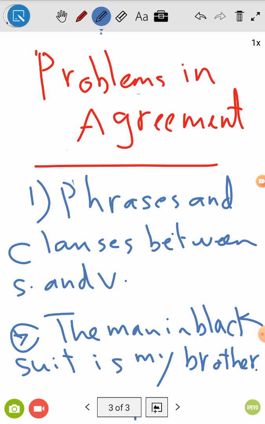Also, if I put a clause instead of the phrase here, if I say the man who plays football well is my brother. So who plays football well? Be careful. Plays is the verb of the pronoun who. And who plays football well doesn't affect anything, because it is an adjective clause. A relative clause doesn't affect the relationship between the word man, the subject, and the verb is.